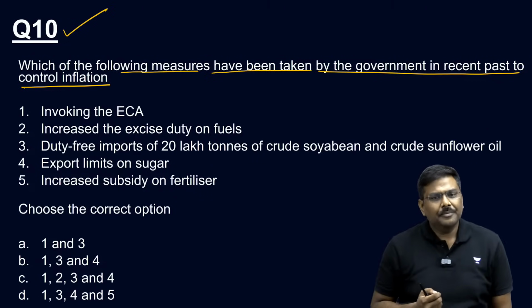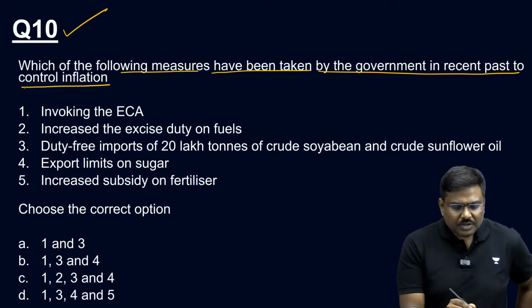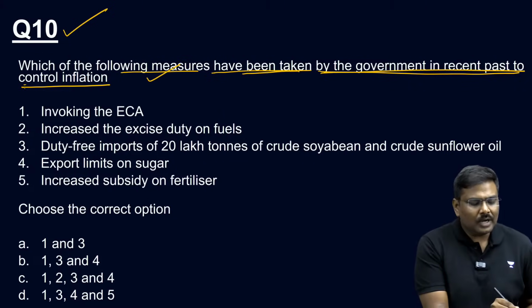Okay, let's start. Which of the following measures have been taken by the government in recent past to control inflation?